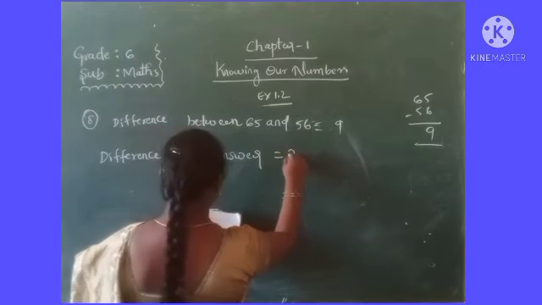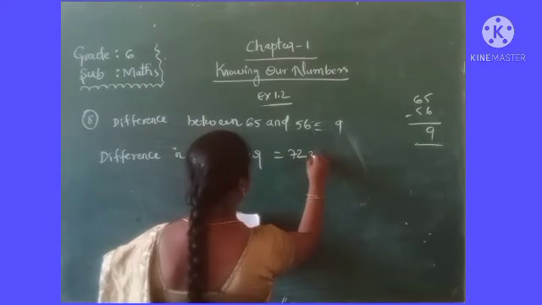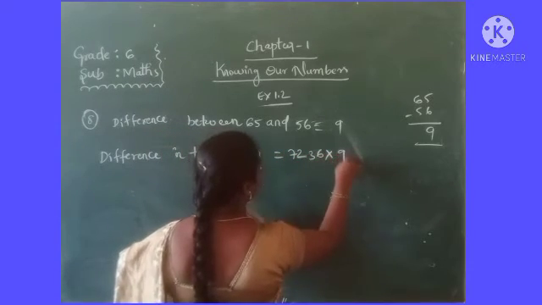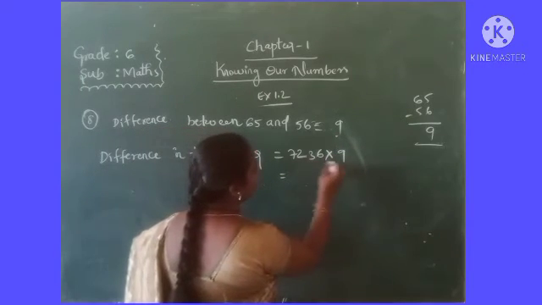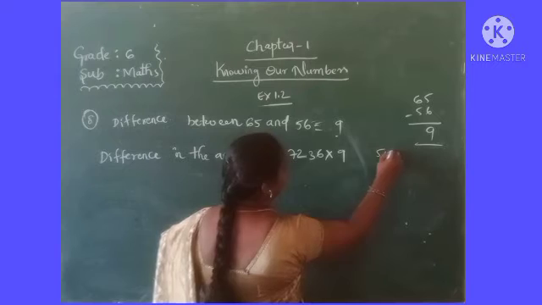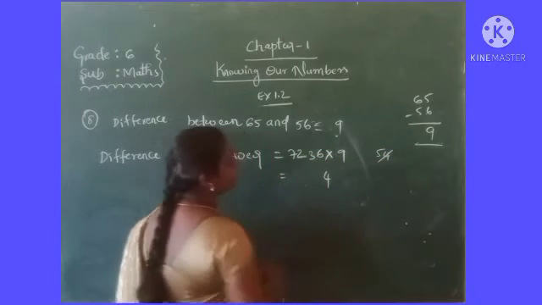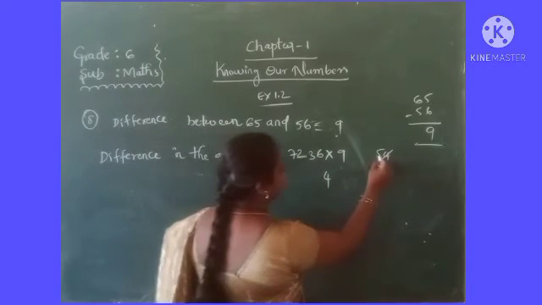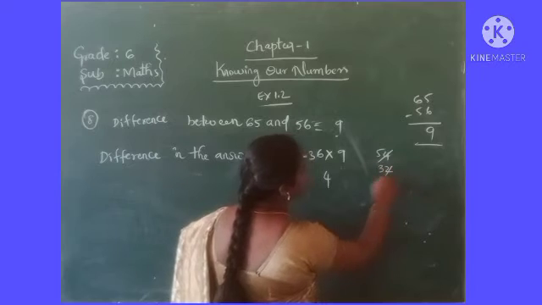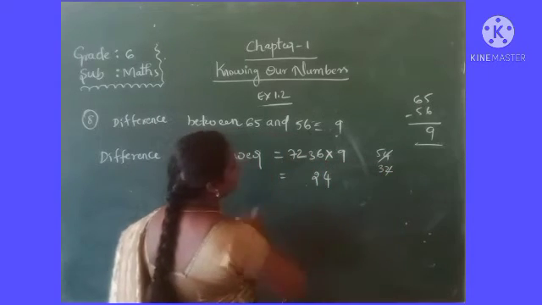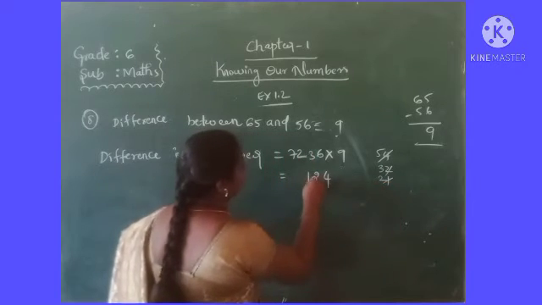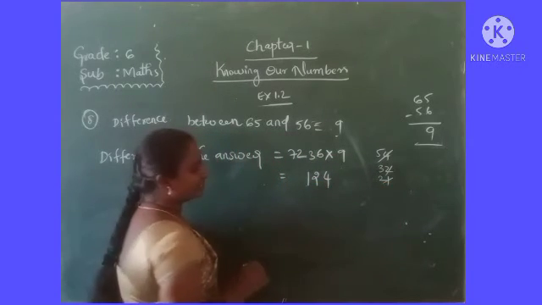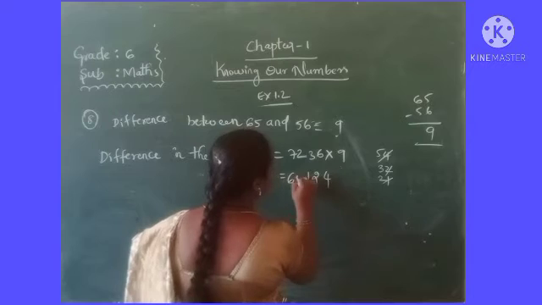So actually the number 7,236, the difference of the number will multiply. So how much answer will you get? 9 6s are 54 and 9 3s are 27, plus 5 is 32. So 9 2s are 18 plus 3 is 21. 9 7s are 63 plus 2 is 65.